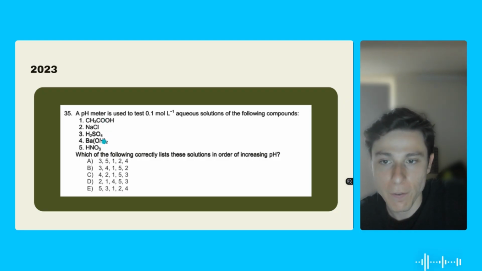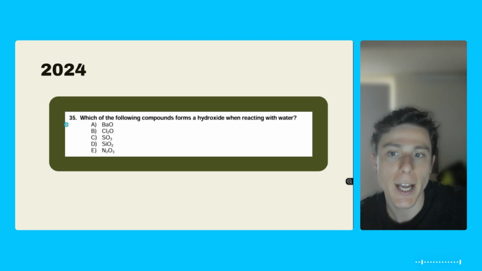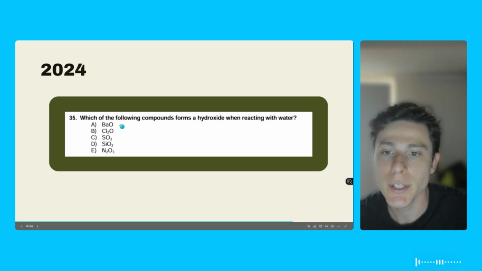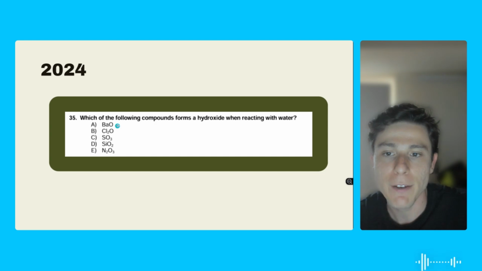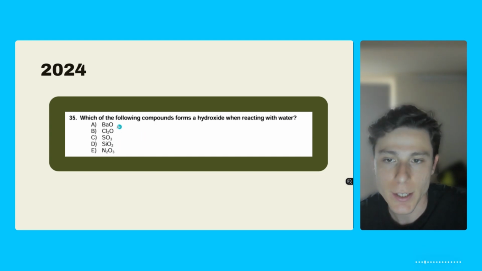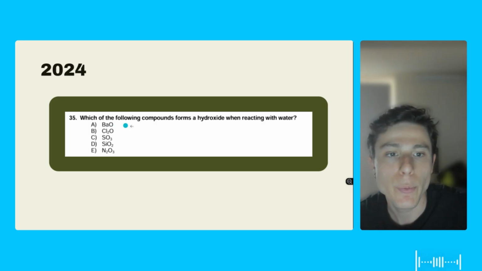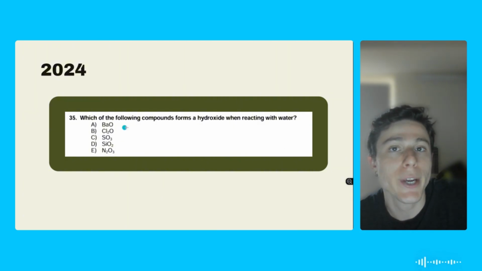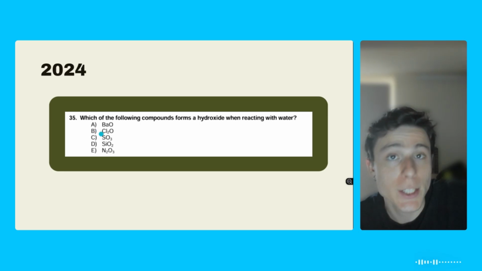Okay, and finally 4. Finally, the next question that I brought here about acids and bases is a very interesting one. It talks about which of the following components forms a hydroxide when reacting with water. So let's take a look at the options here. They are all oxides because they have oxygen in their molecule. But something that I didn't mention here is that every time we have an oxide that is binding with a metal, whenever we have this in water, it will create a hydroxide. And what about the other ones? Well, when we have these mixed with water, this will create different types of acids because these are not metals.